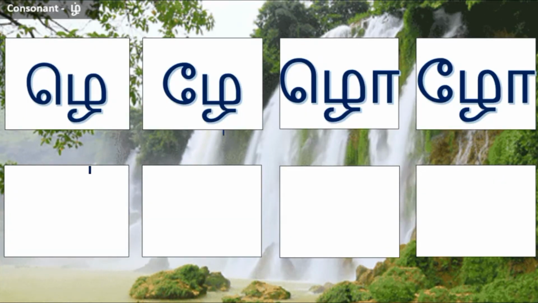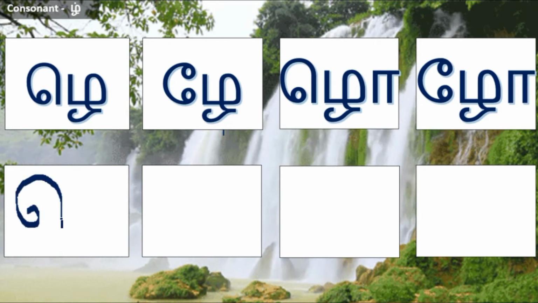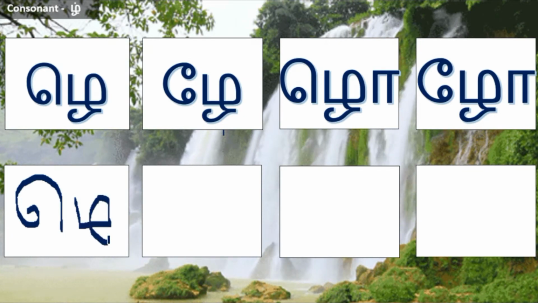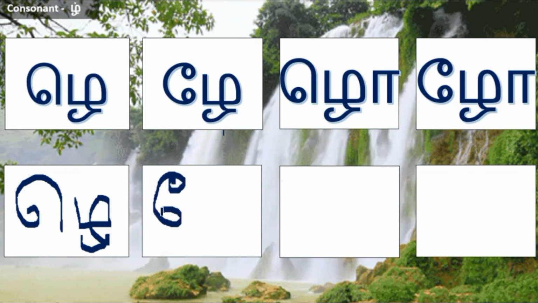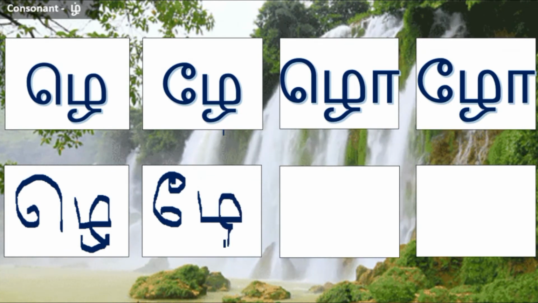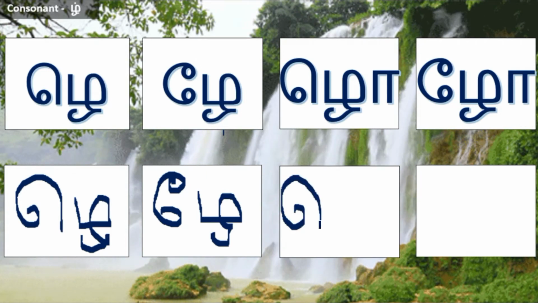For Zhe, we have ஒற்றை கொம்பு suffixed with Zha. So this is Zhe. For Zhe, we have இரட்டை கொம்பு suffixed with Zha. For Zho, we have ஒற்றை கொம்பு, Zha suffixed with துணைக்கால்.